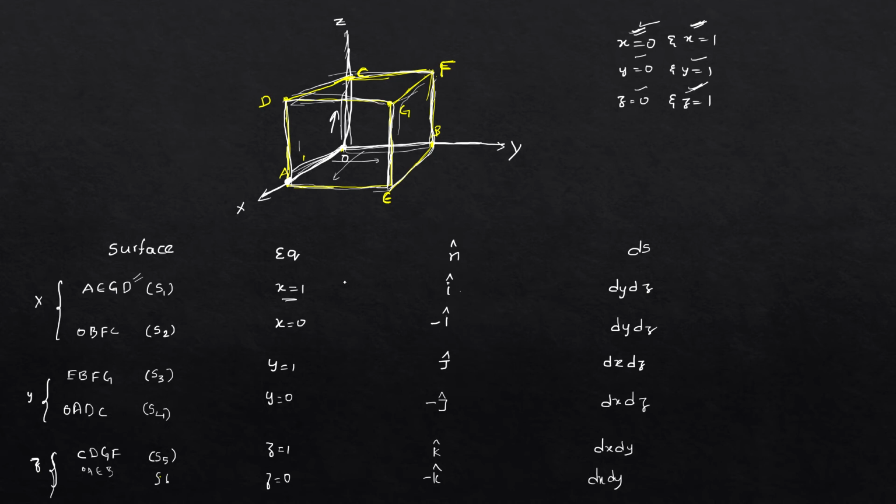And for each surface and for each equation, we will be getting different n caps. That means if you are getting the x-axis, the n cap will be I, and the surface will be perpendicular to that. That means if you are getting I, we will be getting dy dz. We will be getting y here, we will be getting j bar, and here we will be getting xz. And if you are getting z here, you will be getting k cap here, and in the surface you will be getting dx, dy.